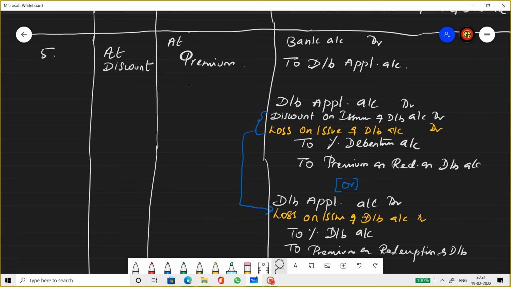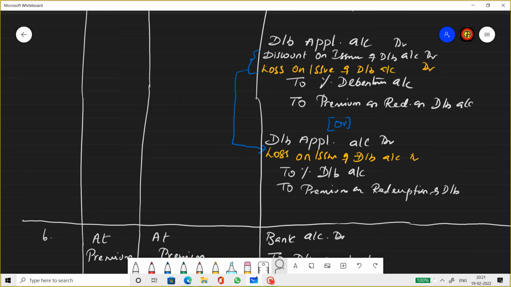Now, as I told you already, discount is also a loss. So why maintain two accounts for that? Just merge them as one account. So instead of passing an entry like this, you can even have an entry like this: debenture application account debit, loss on issue of debentures account debit, credit percentage debentures, credit premium on redemption. So this loss will contain the discount on issue loss and the premium on redemption loss put together.